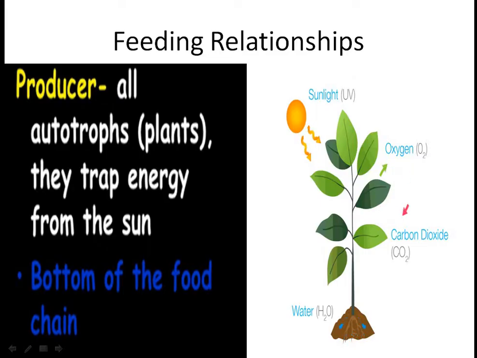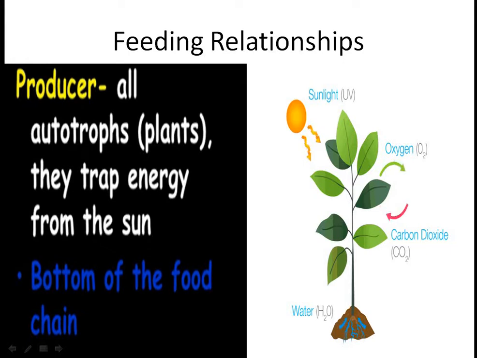Feeding relationships show the relationship of feeding between the trophic levels, and at the base of this feeding relationship lie our producers, which are all autotrophs. Autotrophs can be plants or algae that can produce their own food, but here we are considering plants.